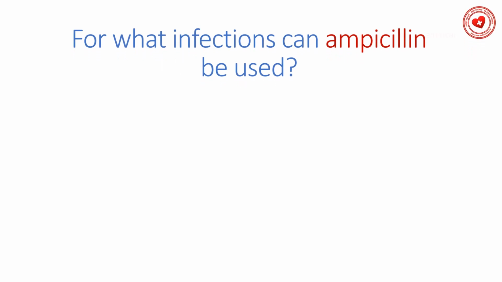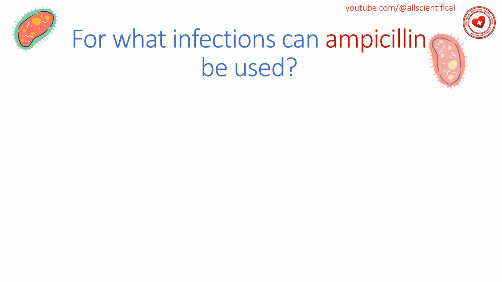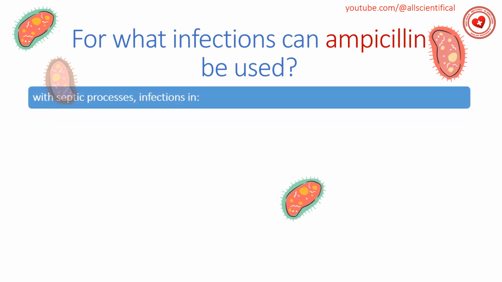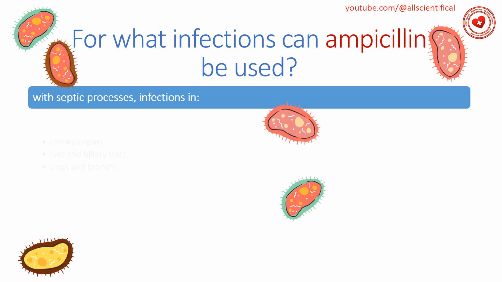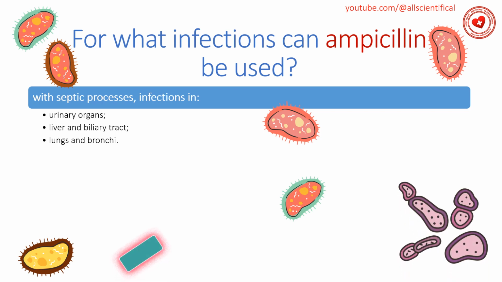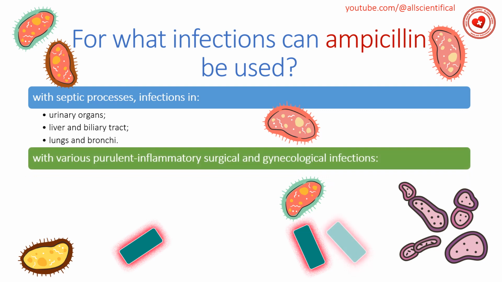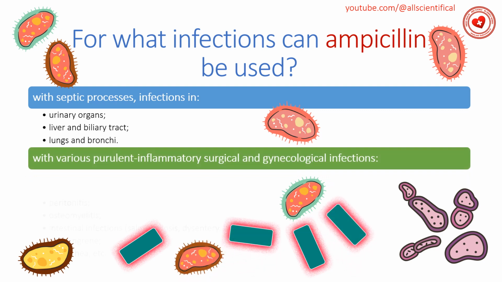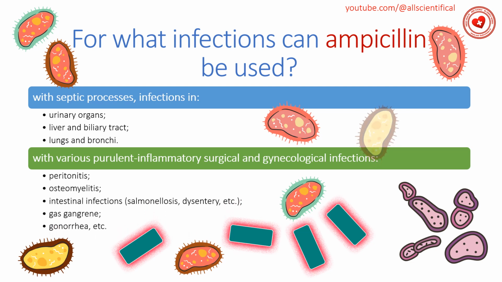For what infections can ampicillin be used? Ampicillin is used for infections caused by sensitive, mainly gram-negative bacteria: septic processes, infections of urinary organs, liver and biliary tract, lungs and bronchi, various purulent inflammatory surgical and gynecological infections, peritonitis, osteomyelitis, intestinal infections, salmonellosis, dysentery, gas gangrene, gonorrhea.